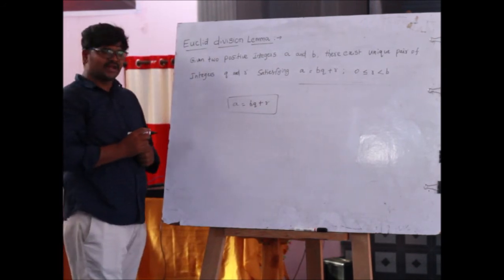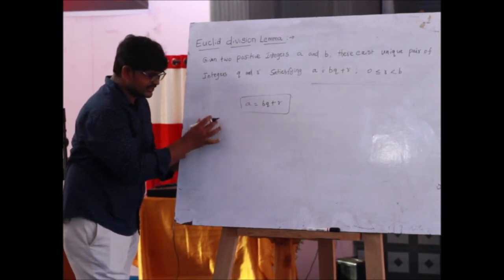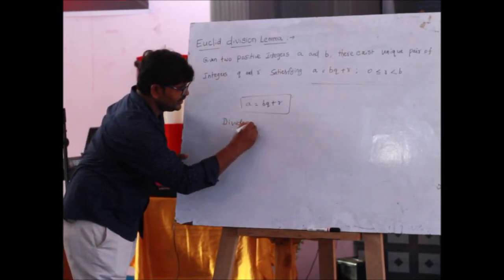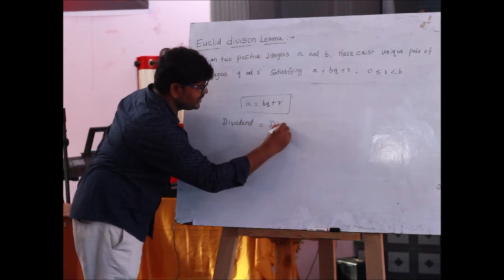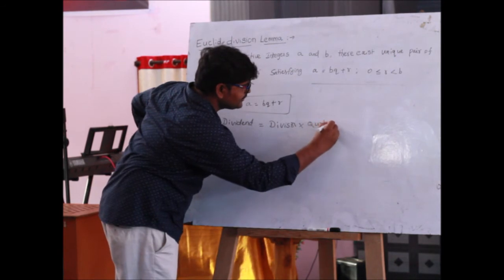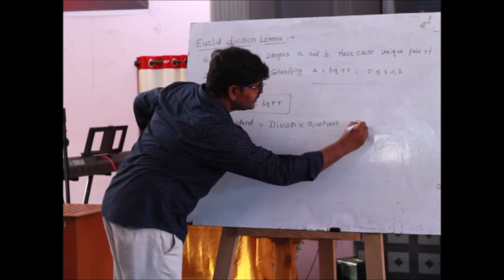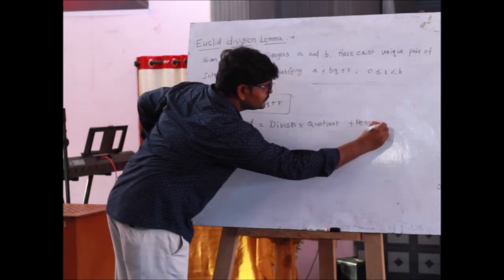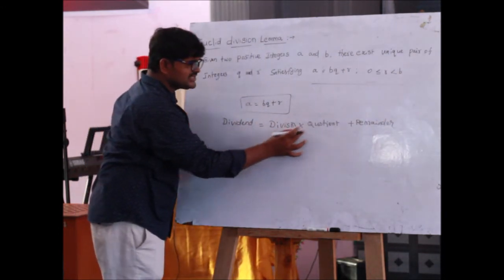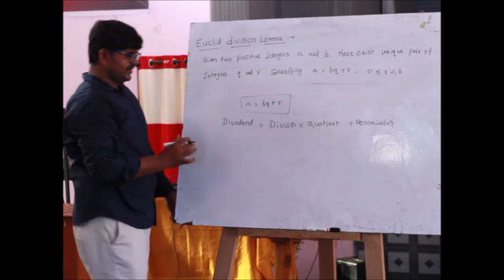Already in the previous class, we know that dividend equals divisor into quotient plus remainder.